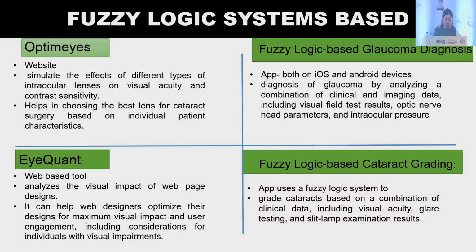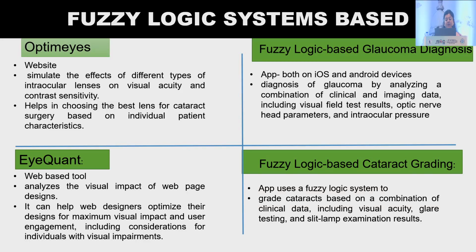Then we have iQuant. It is a web-based tool. It analyzes the visual impact of web page designs. It can help web designers optimize their designs for maximum visual impact and user engagement, including considerations for individuals with visual impairments.